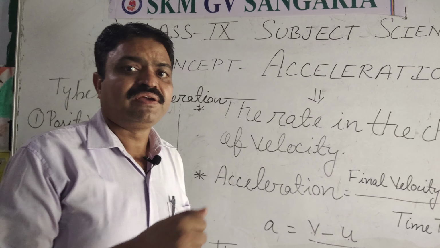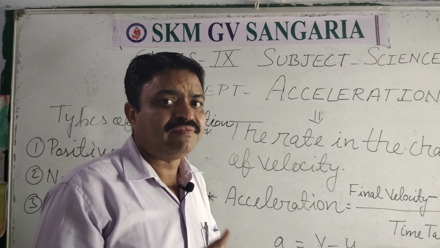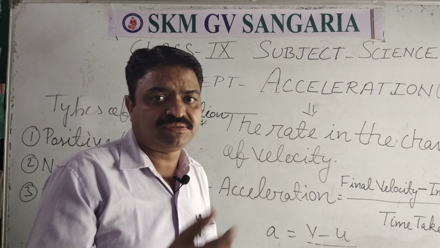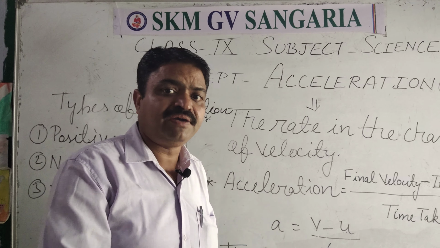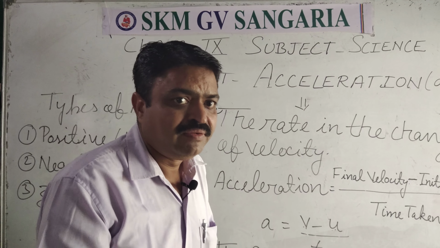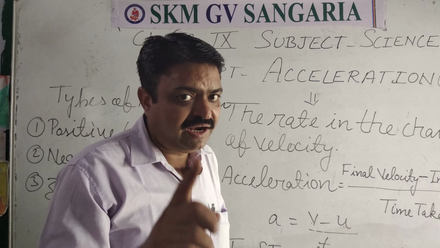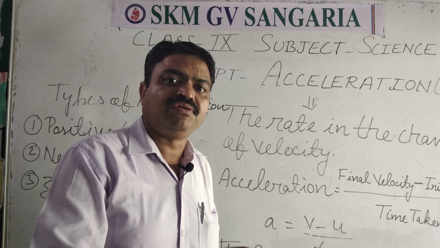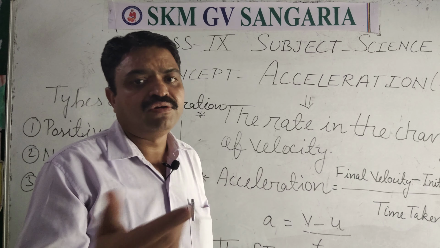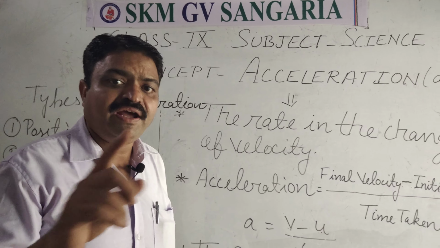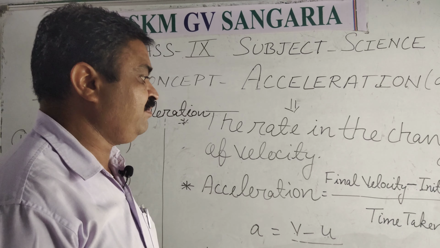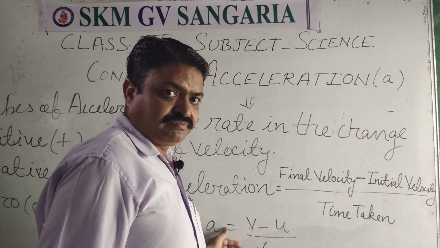When the train comes to the station, the train has a particular speed, like 40 or 60, but when the train comes to rest, at that time it becomes 0 or it may be 20 or 30. So the acceleration that we will get at that time will be negative acceleration.